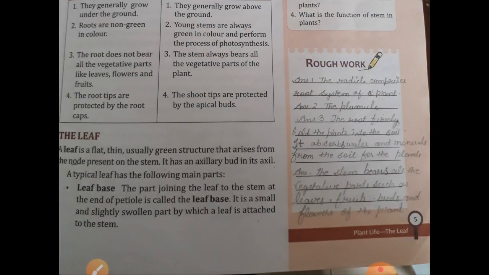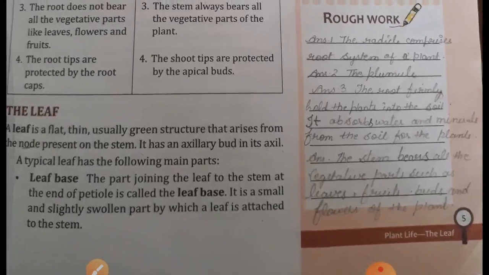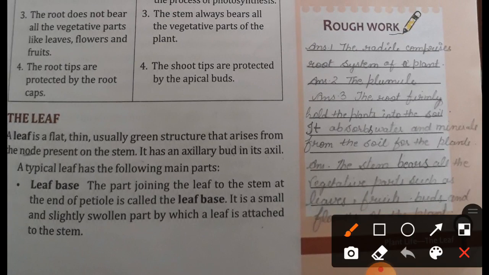Now next, leaf. The leaf is a flat, thin, usually green structure that arises from the node present on the stem. It has an axillary bud in its axil.